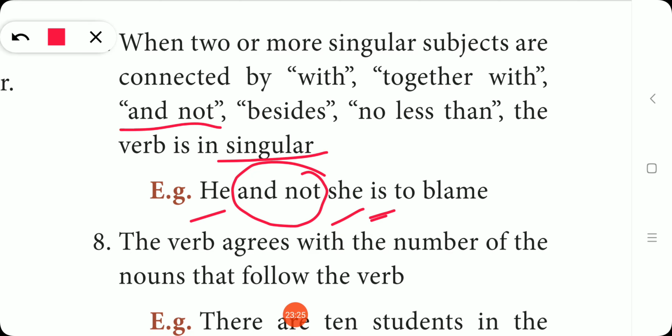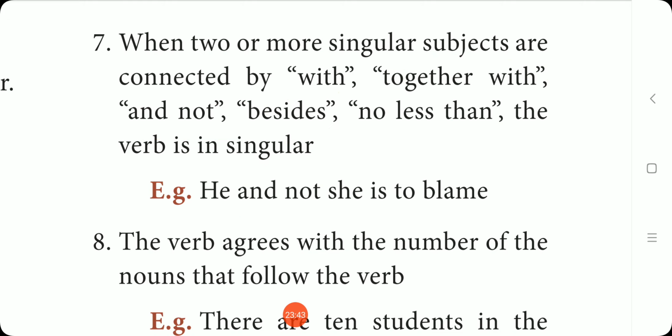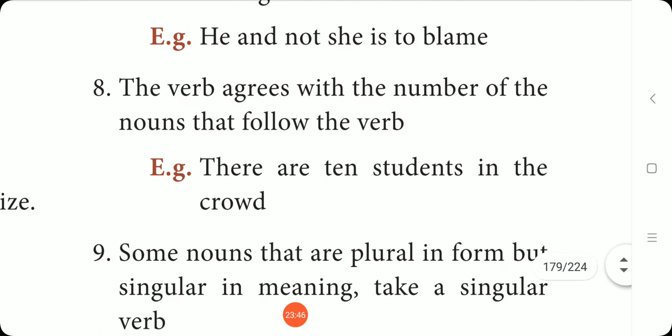அதே மாதிரி two singular subjects with use பண்ணி connect பண்ணாலும், when we are connecting with together with, when we are connecting with besides, when we are connecting with no less than. Okay, so இந்த words எல்லாம் யூஸ் பண்ணி two singular subjects connect பண்ணோம்னா we have to use a singular verb. Okay, that is the seventh rule. And the eighth rule is, the verb agrees with the number of the nouns that follow the verb. So what is it? The verb agrees with the number of the nouns that follow the verb.